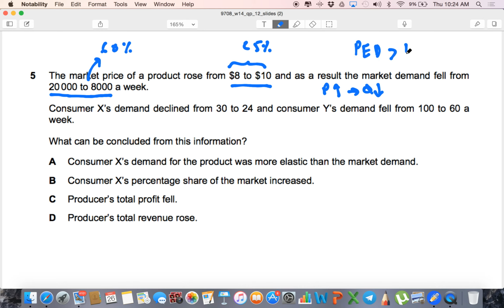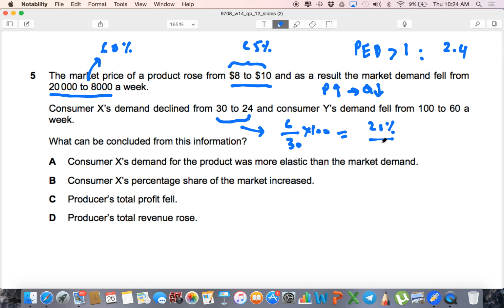Greater than 1 for sure. Why? Because PED would be 60% over 25%, which is greater than 1. It's 2.4, for example. Okay, that's fine. But look at this. Consumer excess demand declined from 30 to 24. What is this, 6 over 30 times 100? What's this going to be?